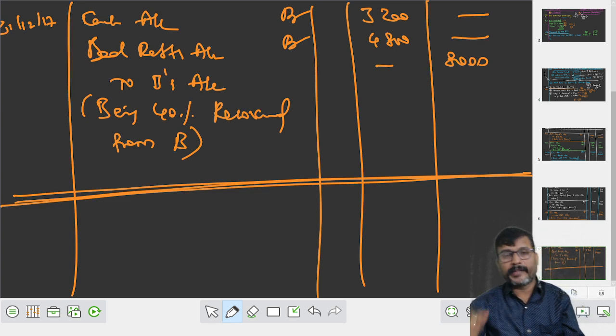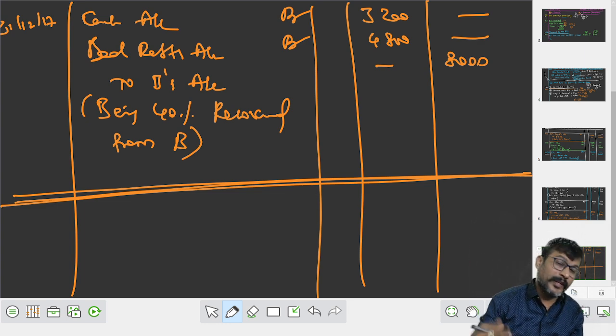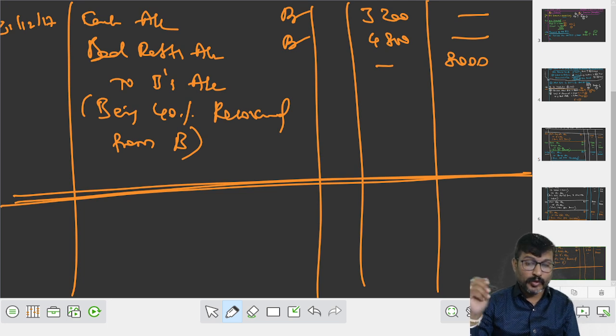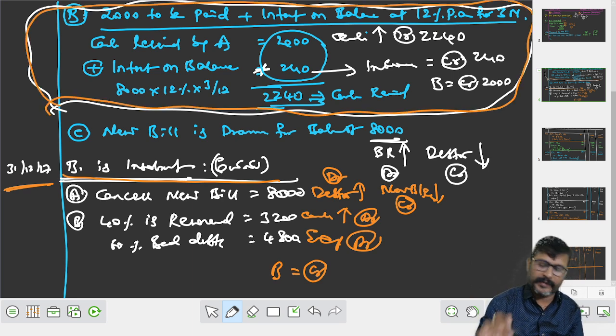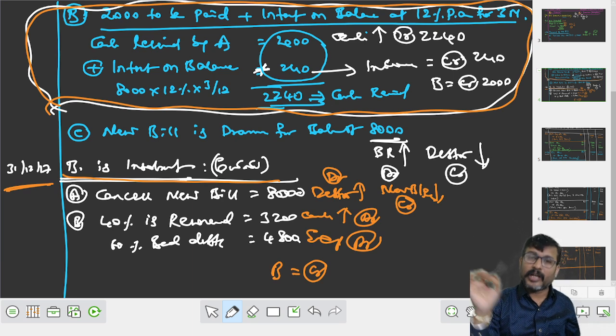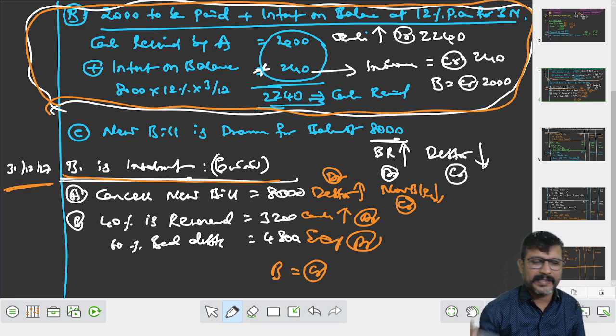Did you understand, my dear students? See how many problems we solved? The two problems, class 5 and class 6, speak about especially this concept. Some amount of the bill is received. Please remember, some amount of the bill is received along with the interest. After that, a new bill is drawn. This is what I explained in class 5 and class 6.